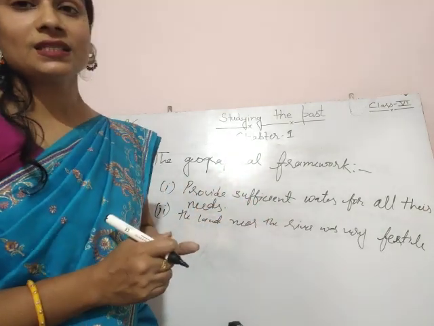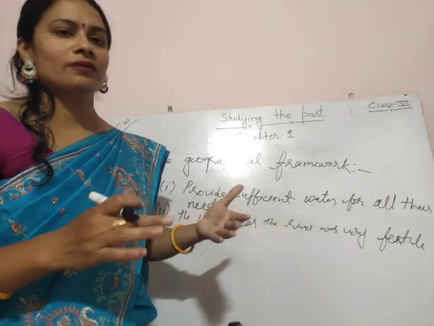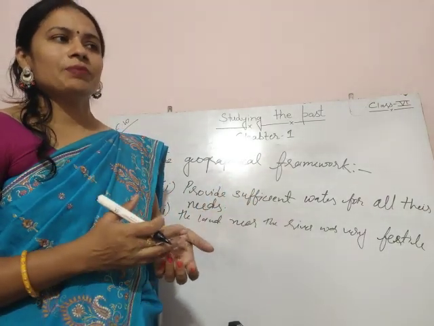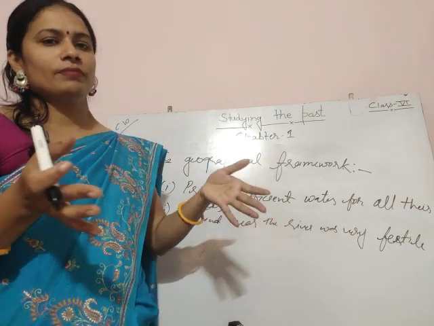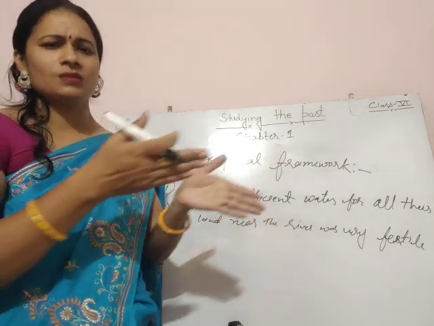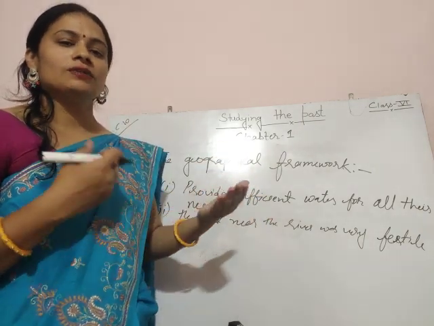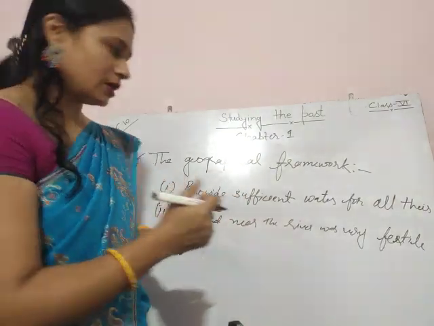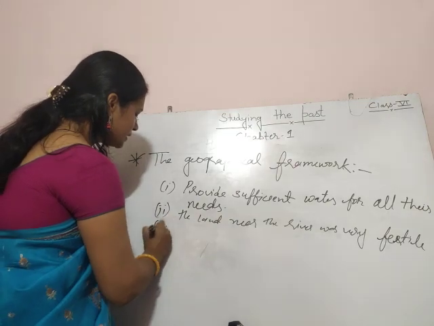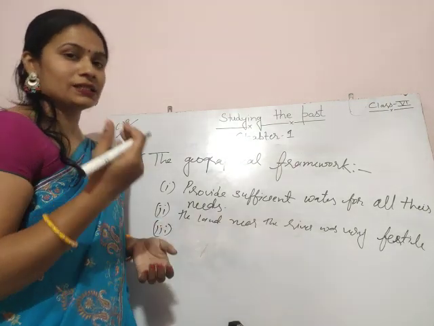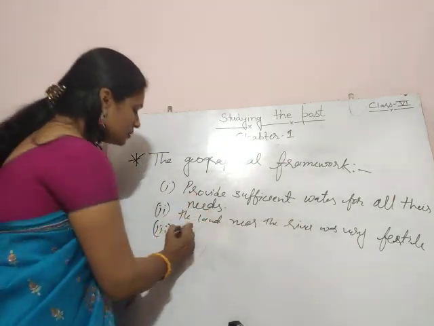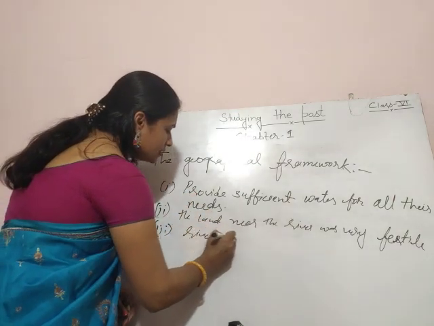The third is that rivers served as a means of transport. As we know, there were no roads or railway networks in ancient times. Generally, people used small boats made of wood, rafts. So the rivers served as a means of transport to go from one place to another.